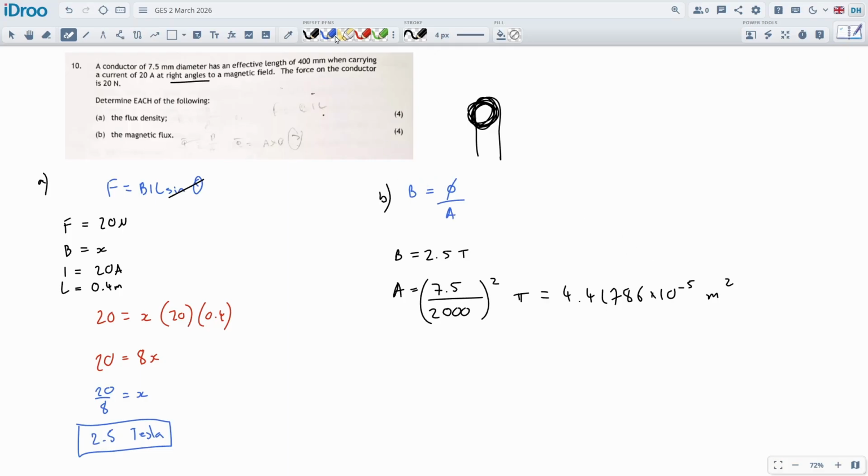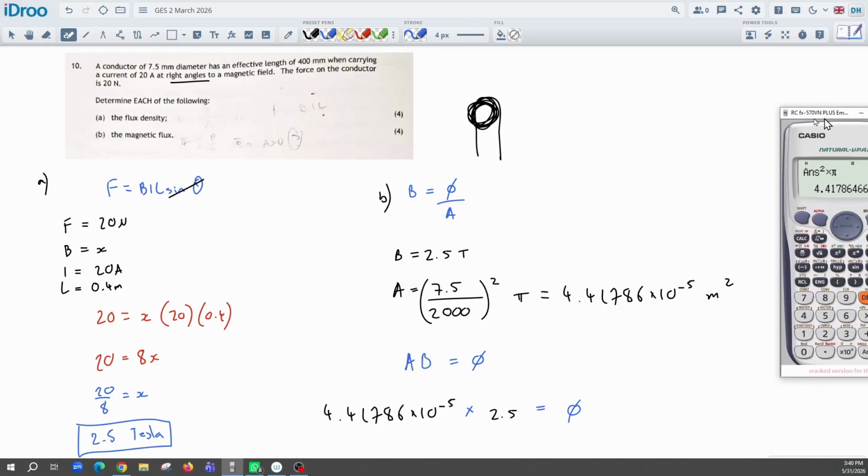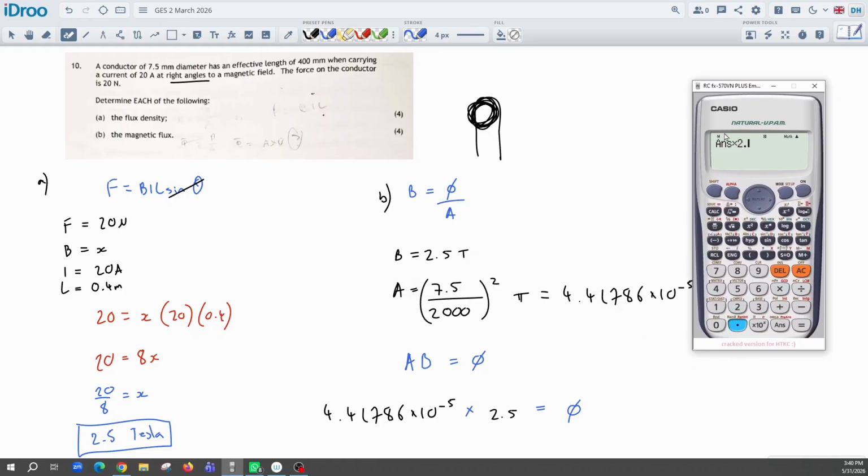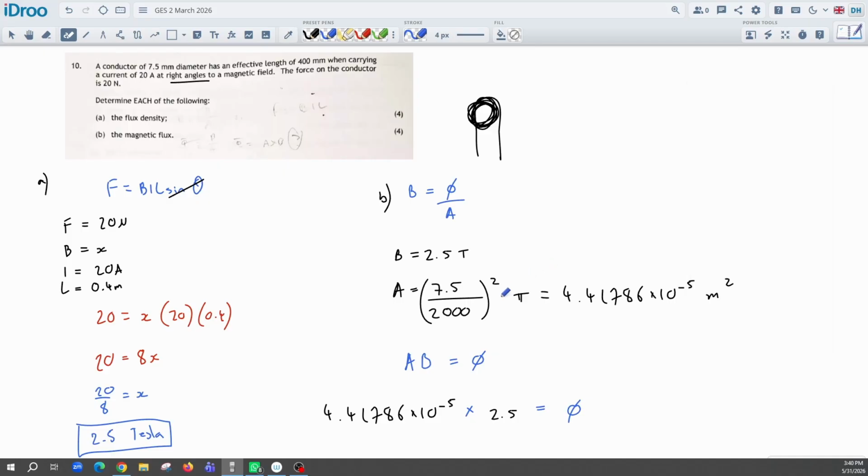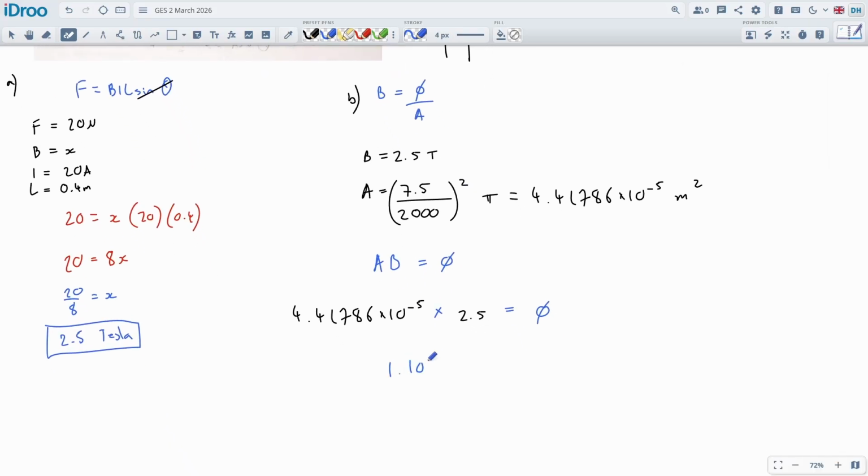We've got the area, we've got the Tesla. You can see we're going to multiply the A with the B. So the calculation will be A times B is equal to our phi, which is what we're looking for. So this is the A, this was the B, and we can multiply those two numbers together, and we should get phi coming out of it. We've already got this number in the calculator, which is nice. There he is. And we times this by 2.5. 1.1044 times 10 to the negative 4.